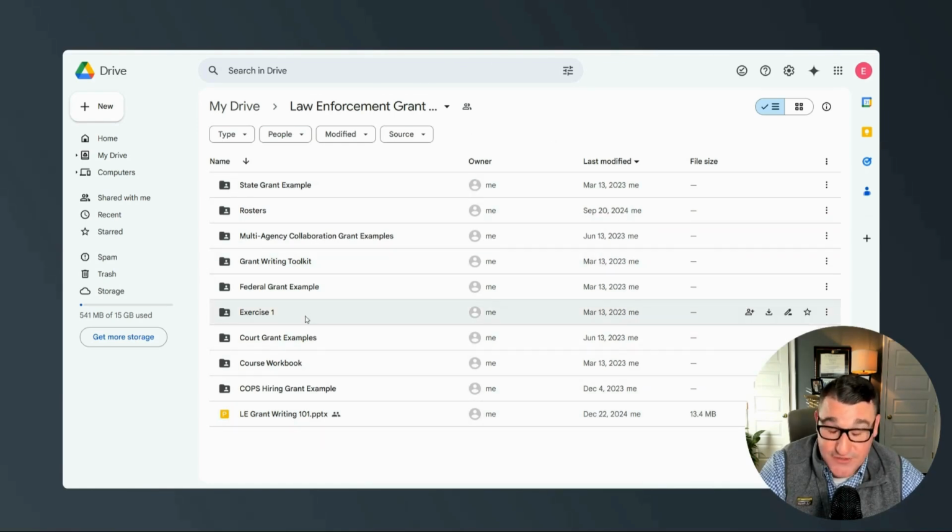Just a reminder, if you're taking the course that's on Zoom, of course you're going to be on a computer, but a reminder that if you're taking an in-person class, you definitely have to bring a laptop with you because we will be working in these folders and completing workbook exercises that you're going to need a computer to do. So make sure that you don't forget that laptop.